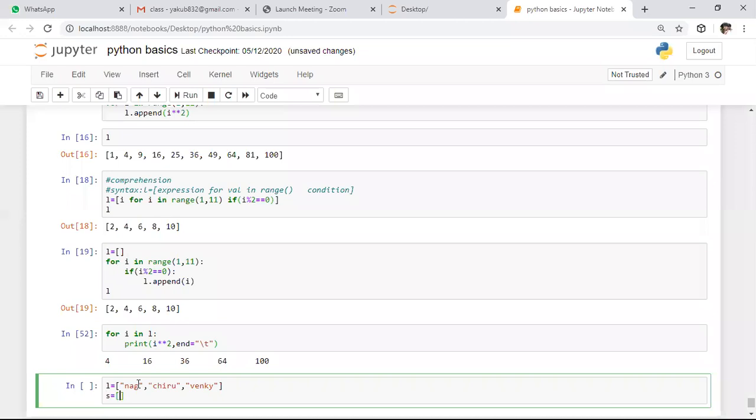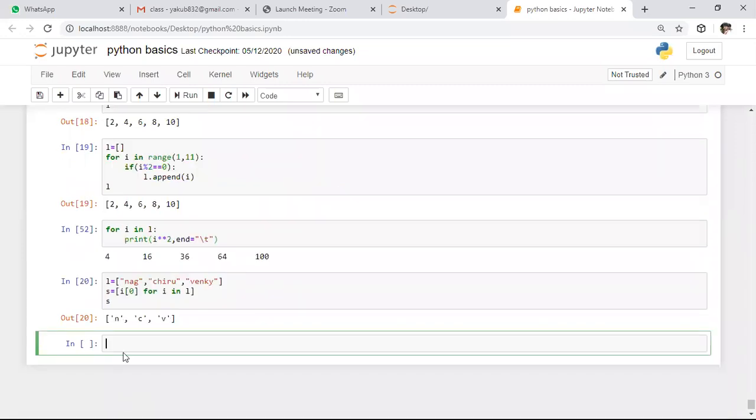For that purpose, initially we need to iterate through this data structure. How to iterate through it? For i in L. Whenever you say for i in L, we can iterate through this entire list. For each and every iteration, I want to access the character at the zeroth index of each string. For that purpose, I am taking i of 0. After this, I want to print the S. So here it is a new list which is created by the first characters present in each and every string.